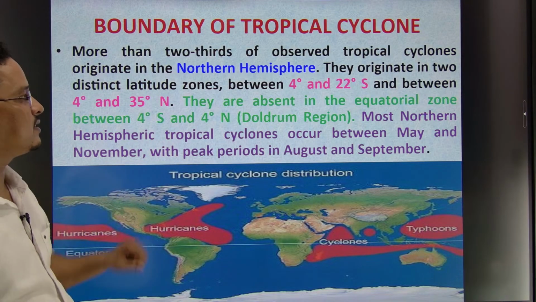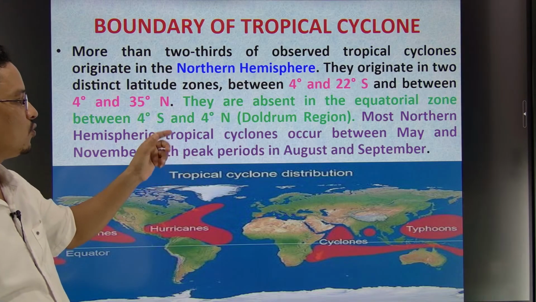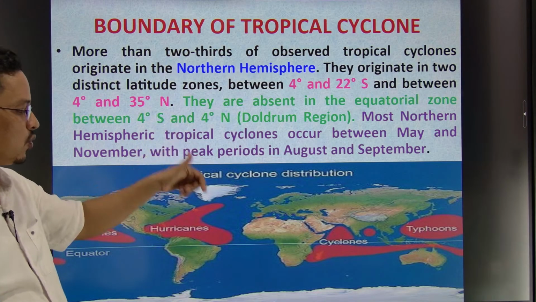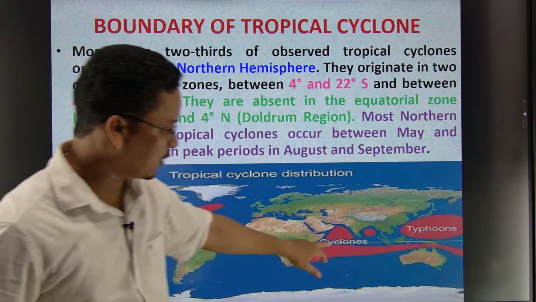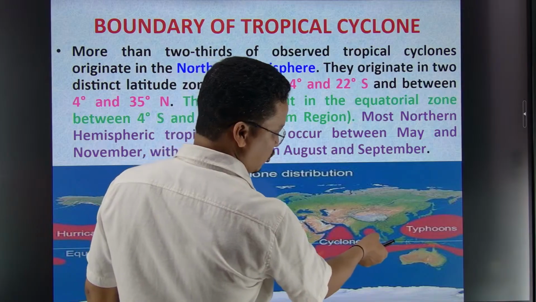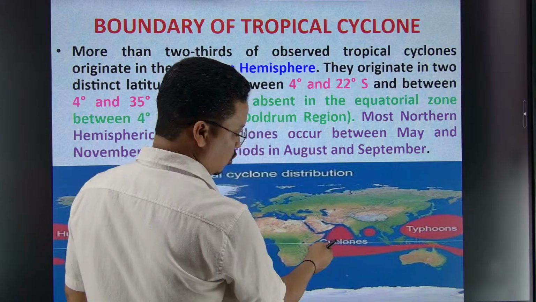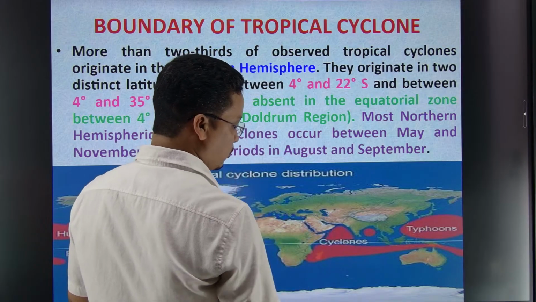Now one question they ask you: why do tropical cyclones not form at 0 degree? Here you can see this narrow line at 0 degree does not have any tropical cyclones. There is no formation of tropical cyclones over your equator.